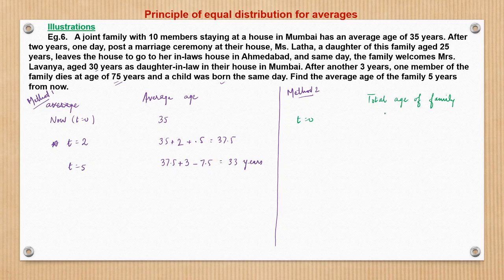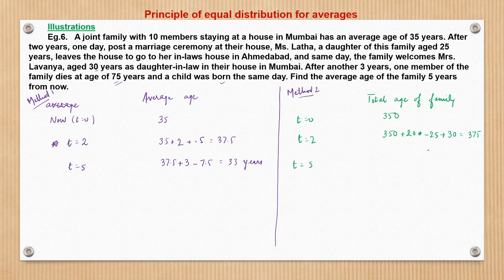Initially it is 35 years, 10 members, so 350 years. After 2 years, the 10 members would have gained an additional 2 years each, so it should have become 350 plus 20. But the composition of the members also changed. Lata goes away, taking away 25 years, whereas Mrs. Lavanya comes in with an age of 30 years. So minus 25 plus 30. So this becomes 375 years.